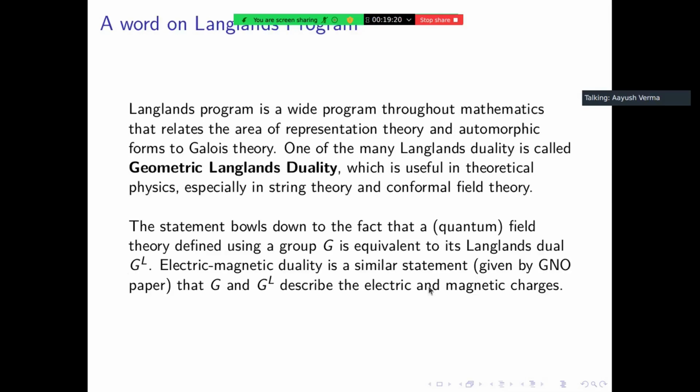Okay, if anybody has any rough questions about the Langlands program, please ask. Yeah. So, what is this Langlands dual group? Okay, the Langlands dual group is some sort of